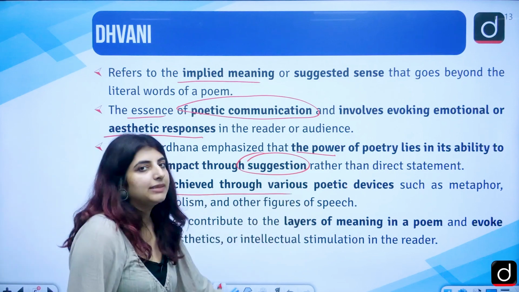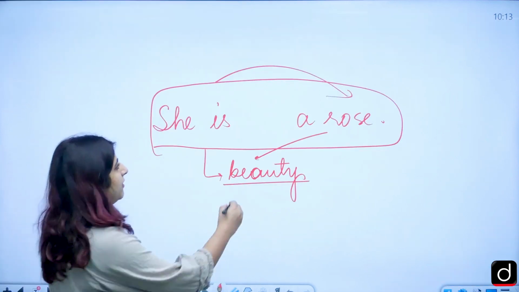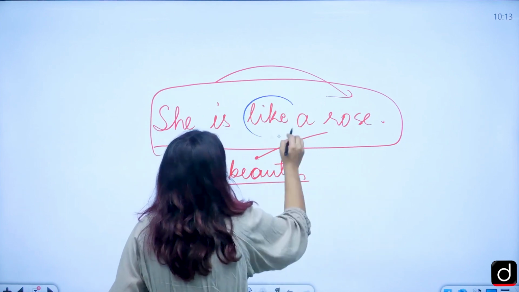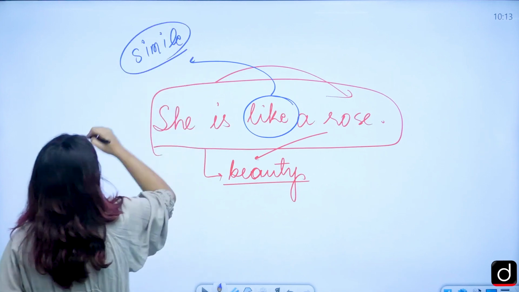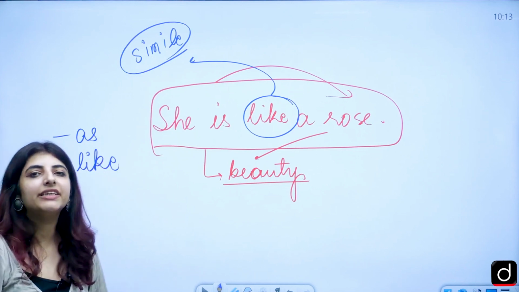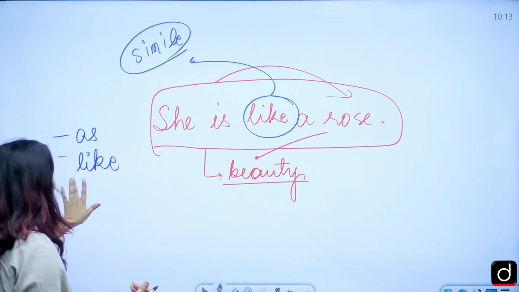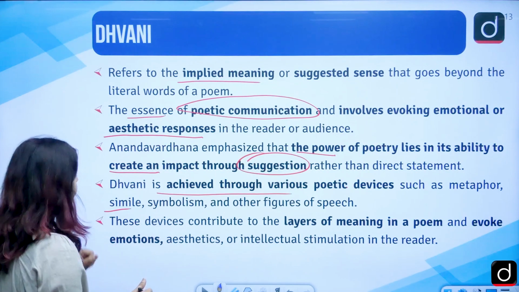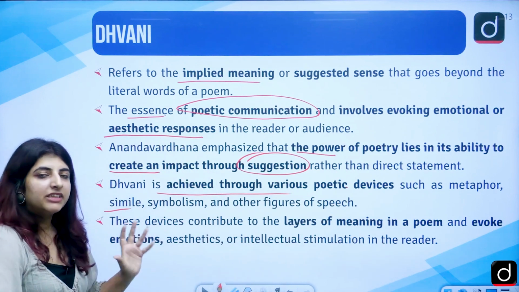It is achieved through various poetic devices such as metaphor, simile, as I already told you in this very example, if I just write like. Correct? So, like here is a simile. Which other word is a simile? The other word is as. Any? She is as fast as a lion. So, as also is a simile. Like, wherever it is used, that is also a simile only, a figure of speech. Symbolism and other figures of speech which are there particularly.